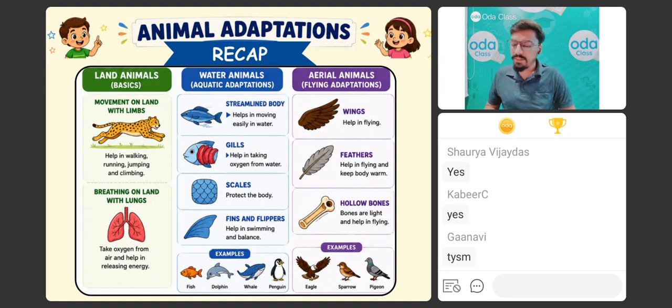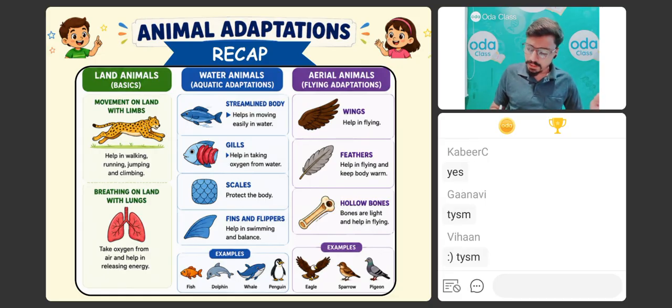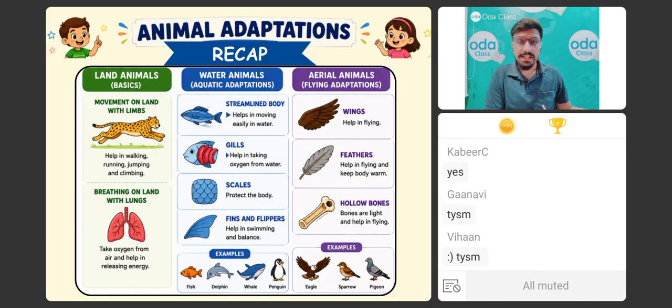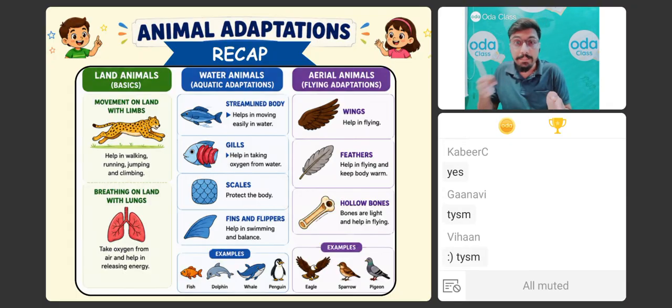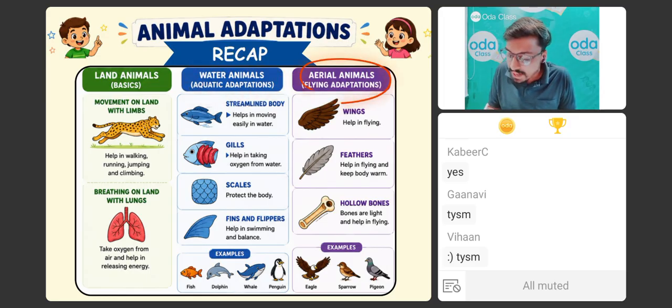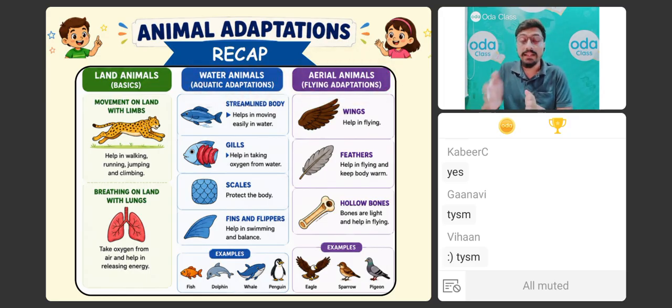But before starting, we have to go through our revision part. ठीक है? Let's see what all things you remember from our previous sessions. We have learned about the land animals, how exactly these land animals move, how exactly they breathe. Also, we have understood about the water animals as well as aerial animals. What are their adaptations?